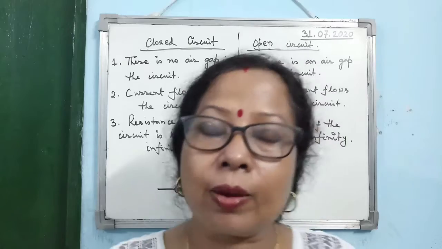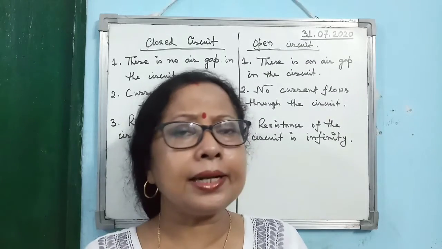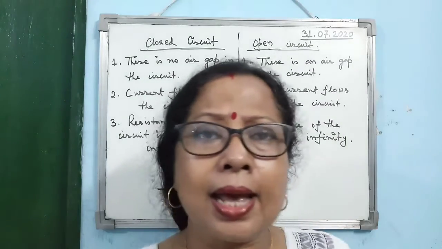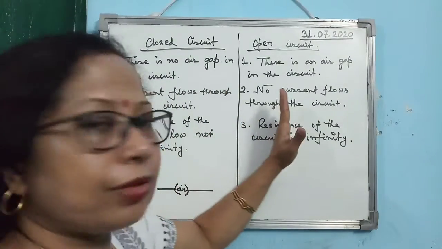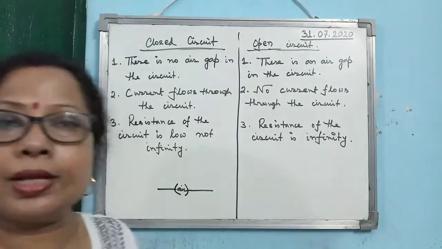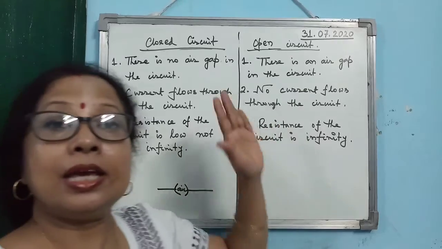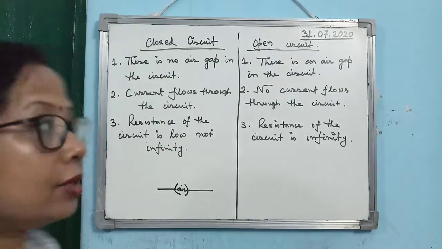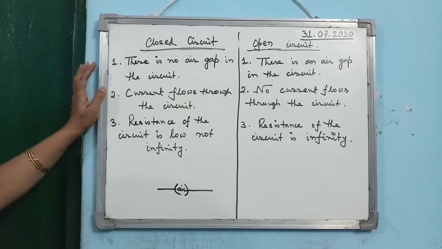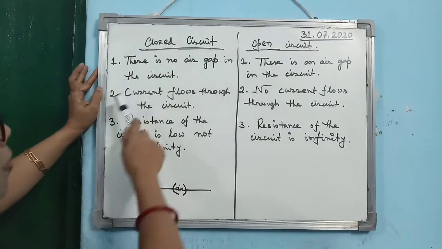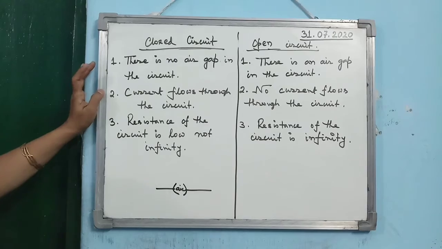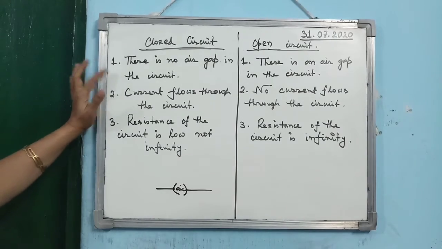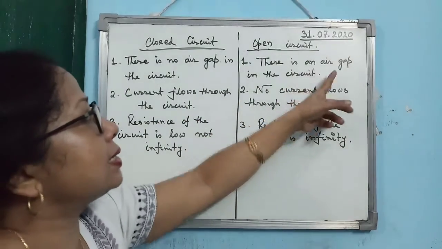So the points I have discussed related to closed and open circuits, I have summarized here in the form of differences, so that if the question comes, or the characteristics of each circuit are asked, you can write them. So you see the first point of difference between closed and open circuit: in a closed circuit, there is no air gap in the circuit, but in an open circuit, there is an air gap.